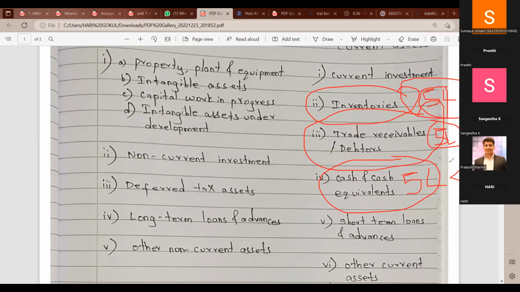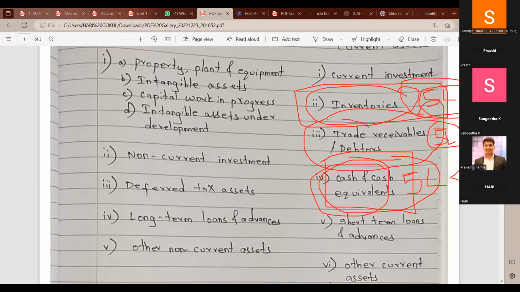Do you need me to explain those things once again? The example I gave: I sold the car worth 5 lakhs, which was in my inventory. Instead of that, I should be receiving 5 lakh rupees worth of cash. But my friend Sandhya said I will be repaying after 30 days. So instead of receiving cash, she is liable to repay the amount of 5 lakh after 30 days.